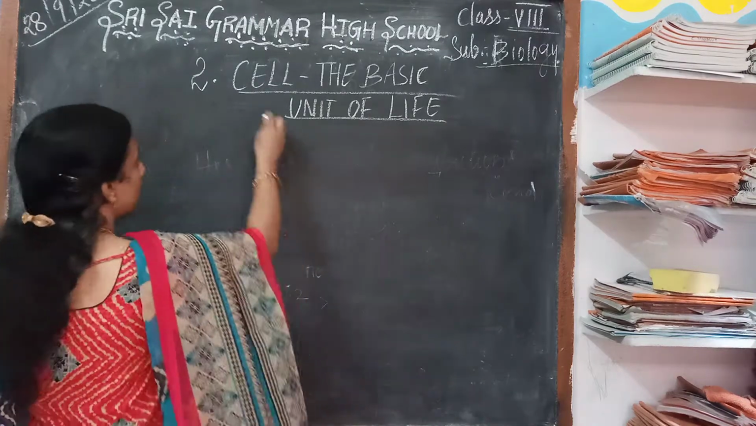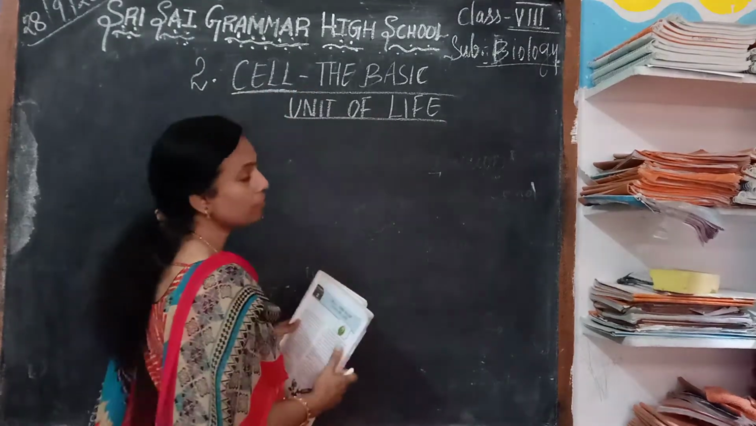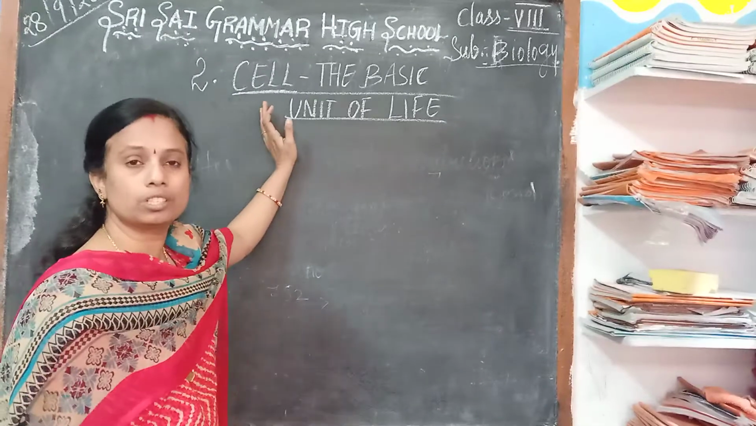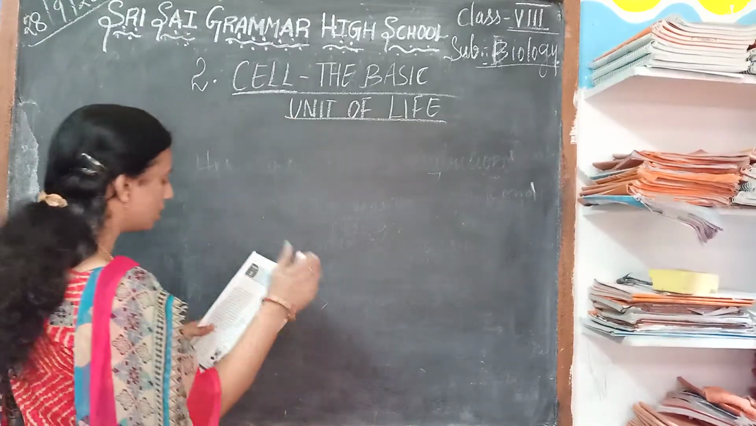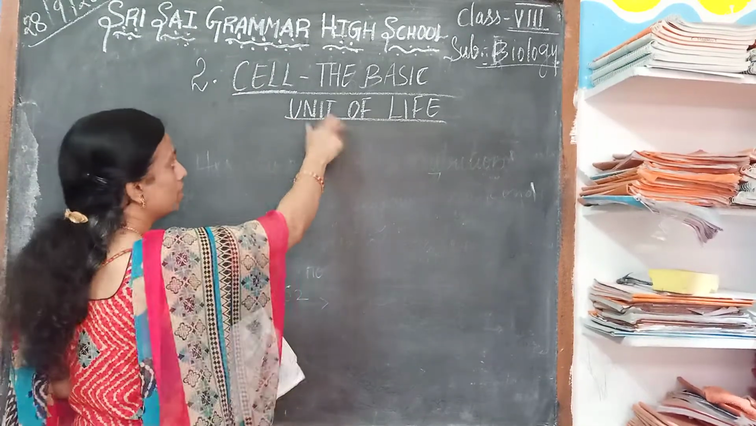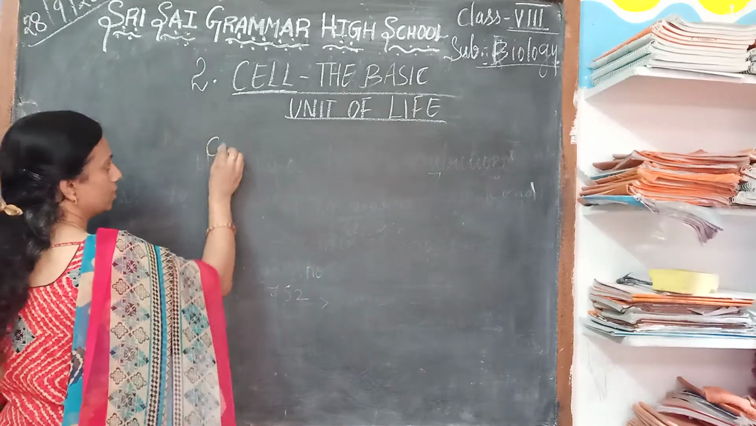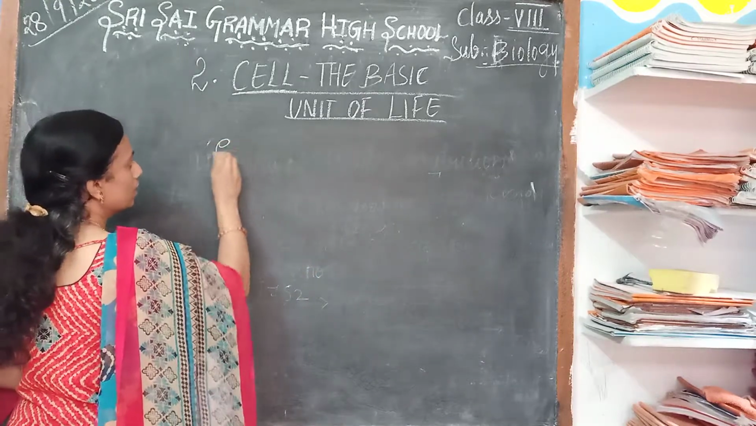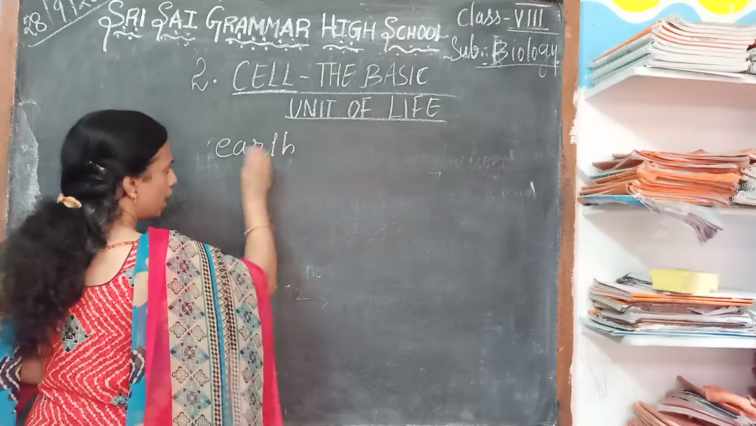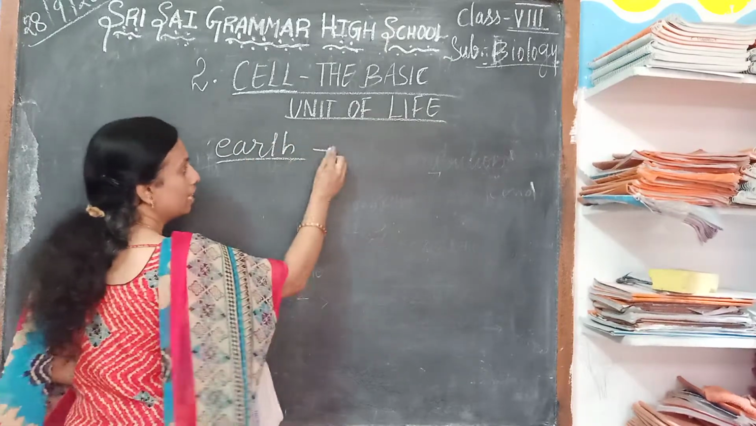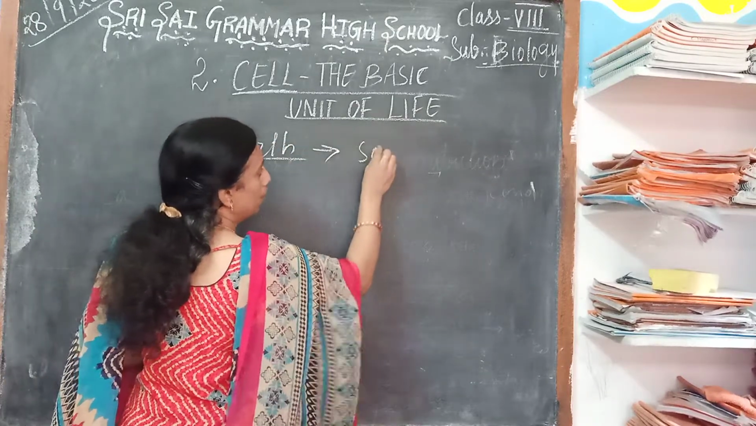In the second lesson, the cell, the basic unit of life. Cell, you know what is meant by cell. So in this lesson we are going to learn this. So our Earth. Have you seen our Earth? We have many things, from small to big.